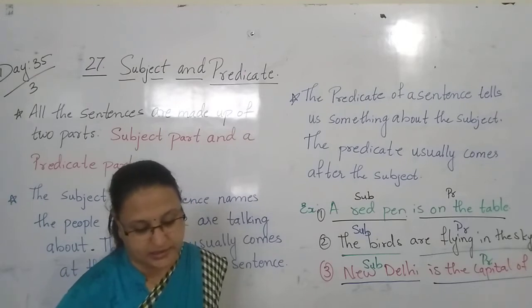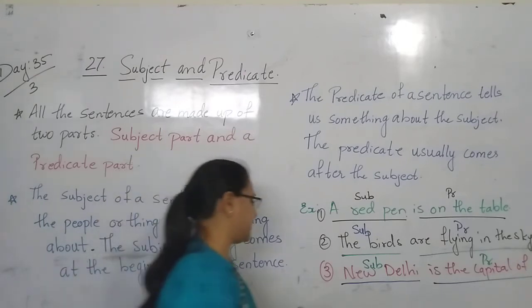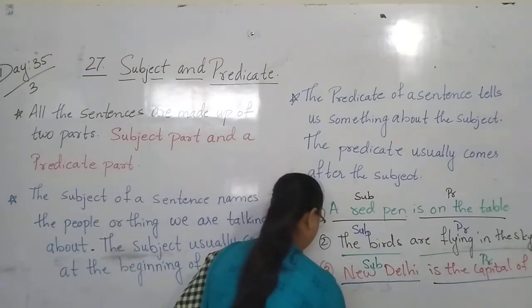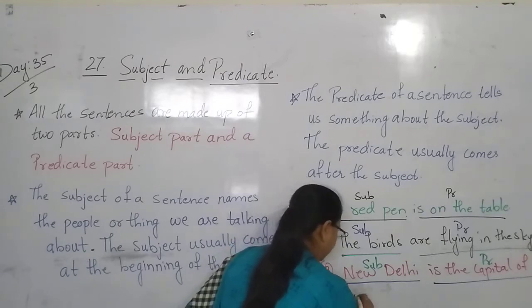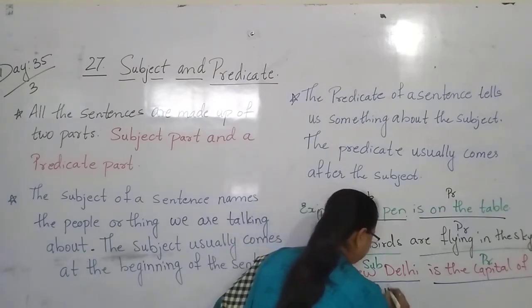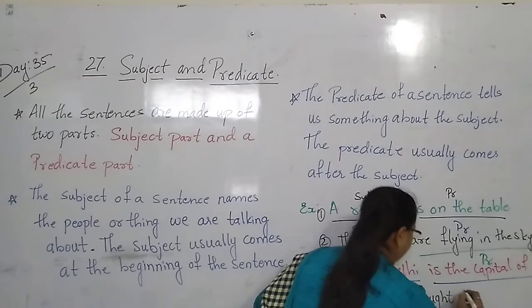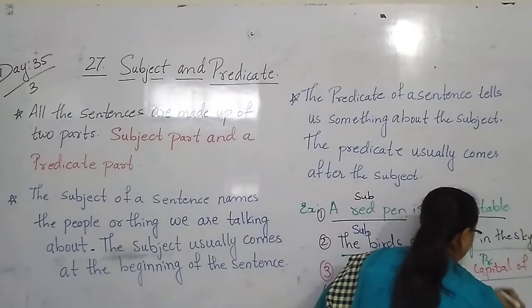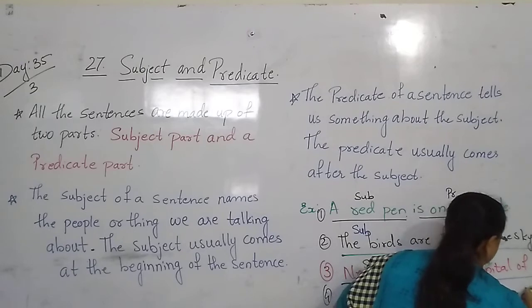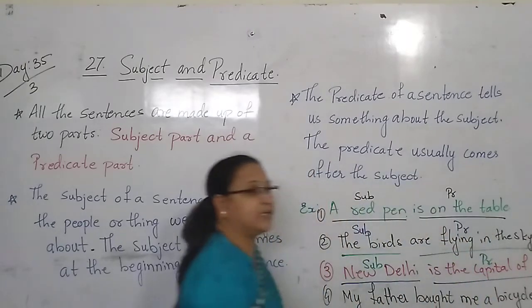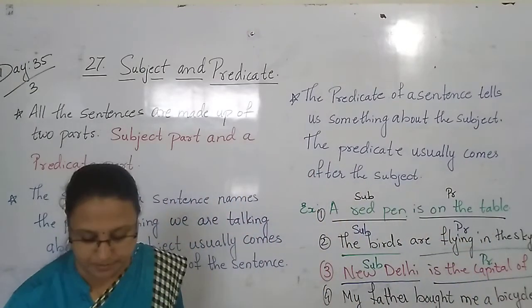My father brought me a bicycle. Fourth one. My father brought me a bicycle.